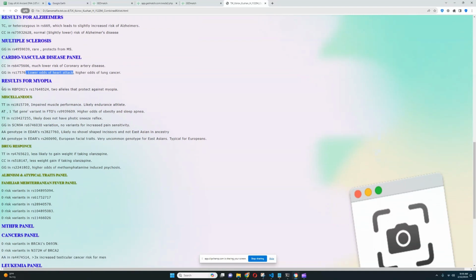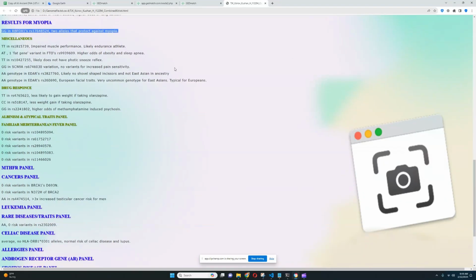For myopia, he's got GG here, which means 2 alleles that protect against myopia. I'm gonna have to talk about this. I normally skip over this stuff, but this is just such a low quality file that I'm gonna have to talk about this to stretch out the video. For the miscellaneous section, it looks like he's got 1 fat gene variant in FTO's RS9939609, higher odds of obesity and sleep apnea, so he's a little bit predisposed to obesity and being overweight. He's got impaired muscle performance, likely endurance athlete rather than strength and power athlete. Really interesting to see. Once again, some problems with physique and sportsmanship.